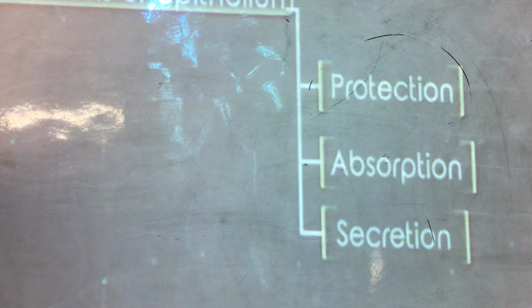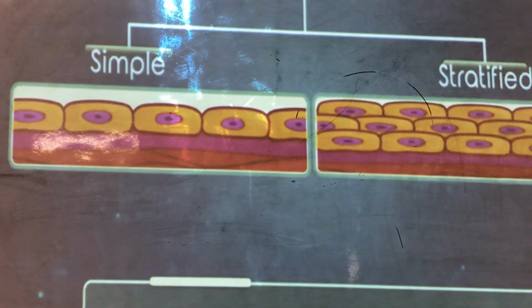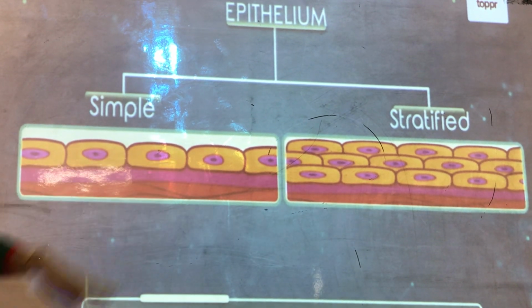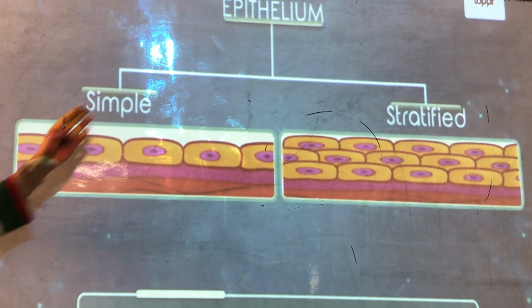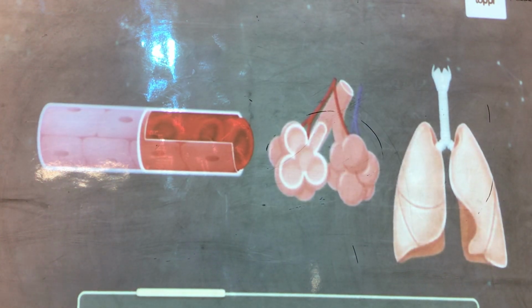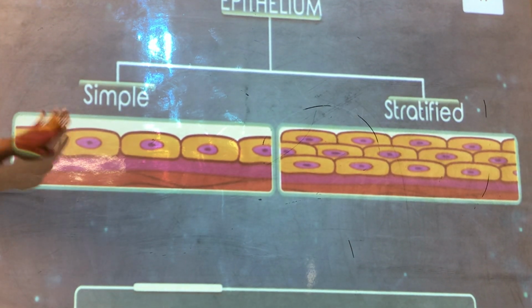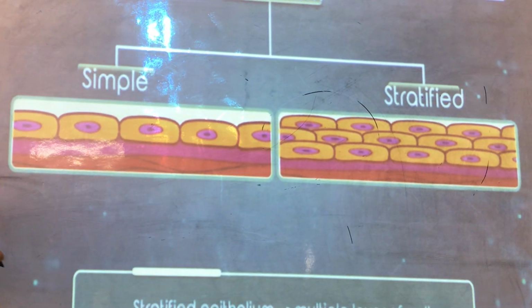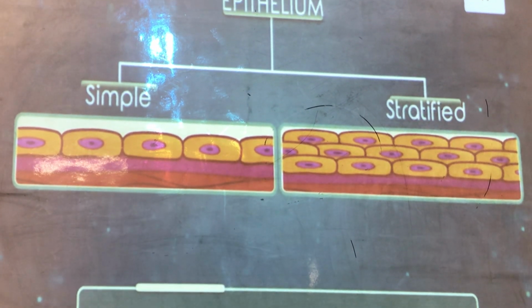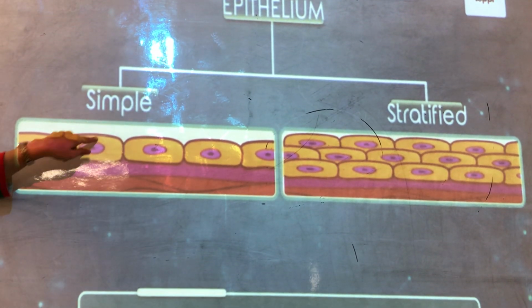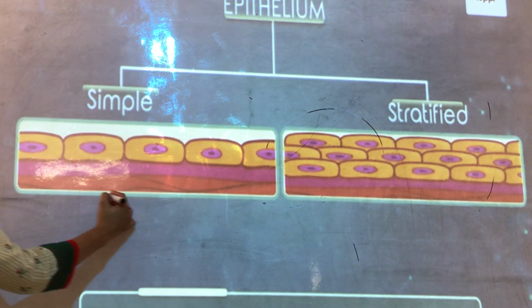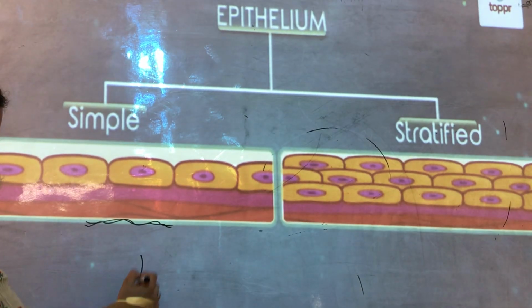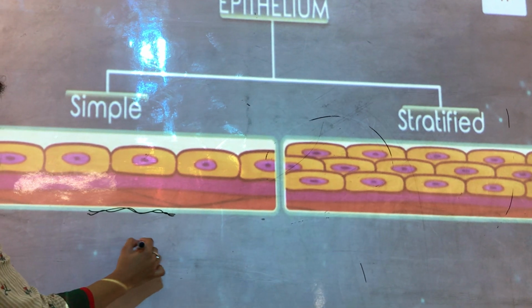Okay. So firstly we will see here, this is simple and this is stratified. Okay, so simple we know that they have one layer, and in stratified there are many layers. They also have some significance. Okay, what is that? Why at some places do we need simple epithelium and why at some places do we need stratified epithelium? Can you guess? See children, if there will be a simple layer, one thin layer, suppose you have this umbrella. Okay.